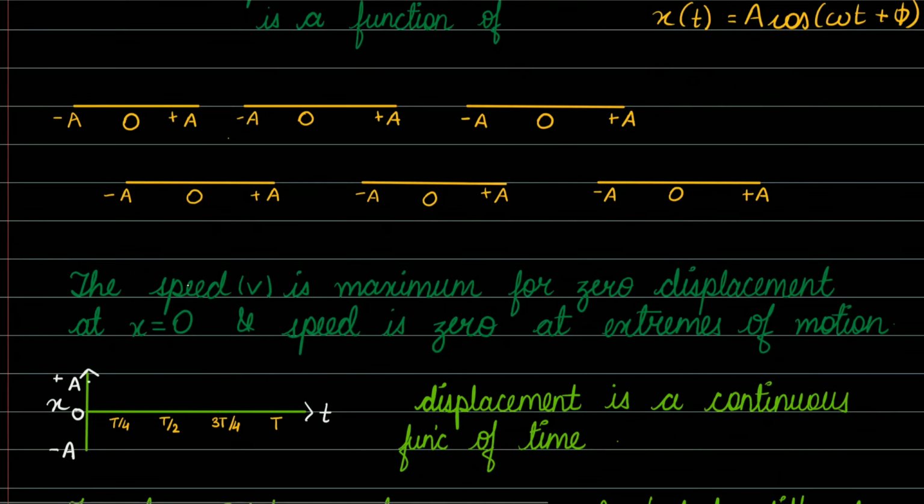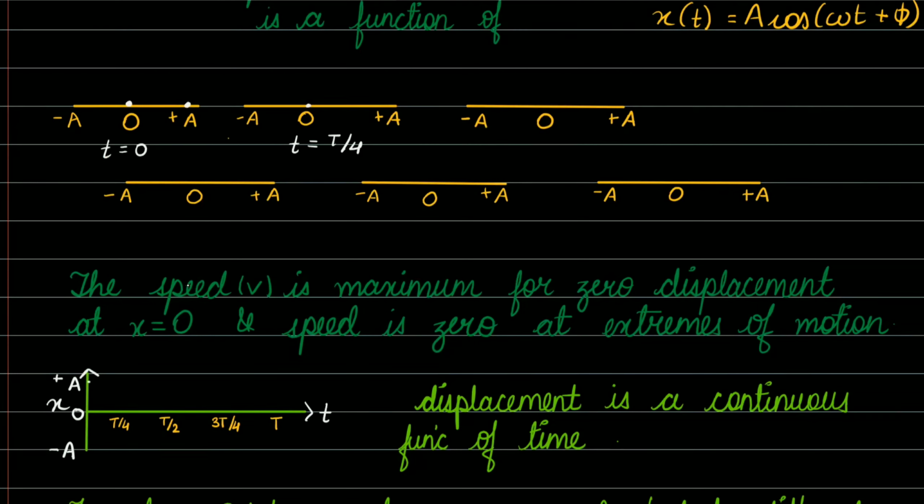Consider at time t equals 0, the particle is at point O. After a time, the particle comes to a displacement and attains a position at plus A, the plus A extreme position. Then from plus A, it comes to point O at time t equals T by 4.